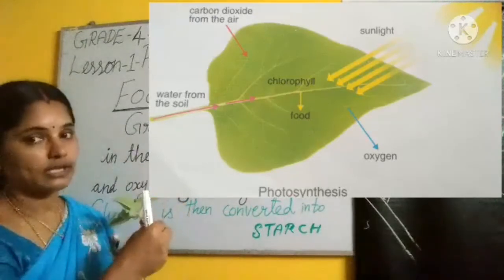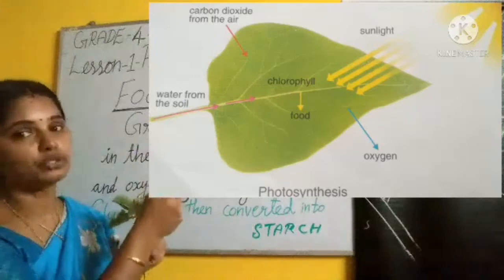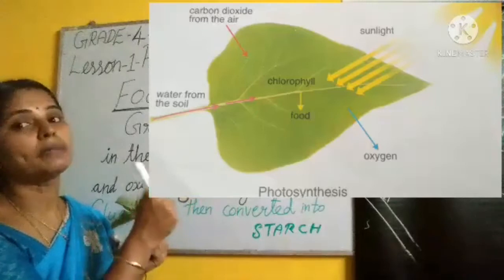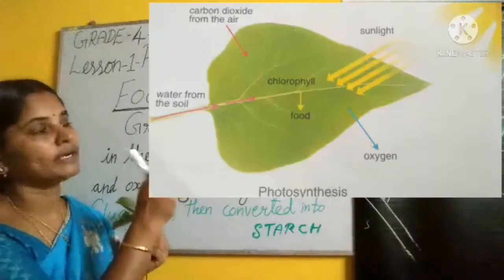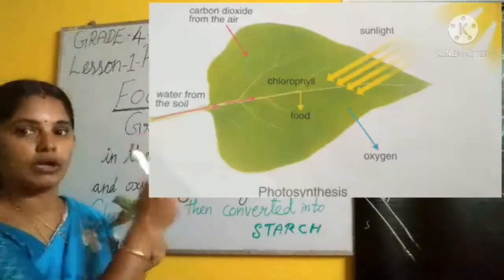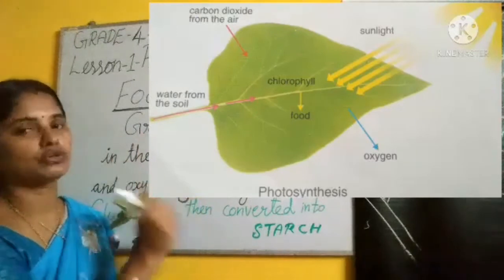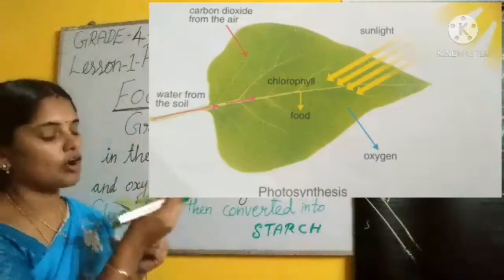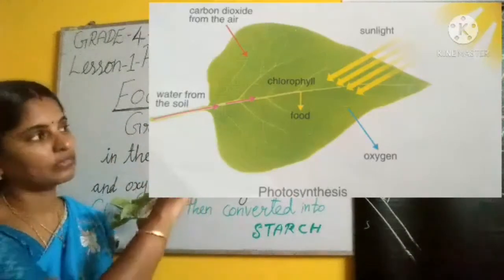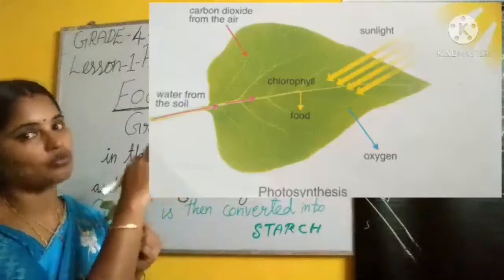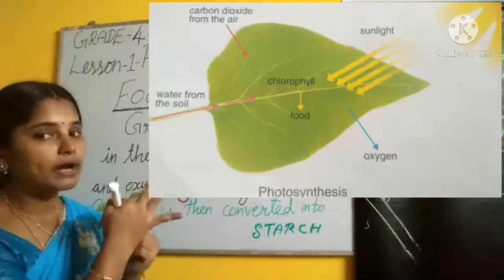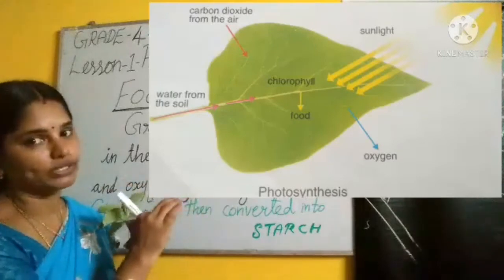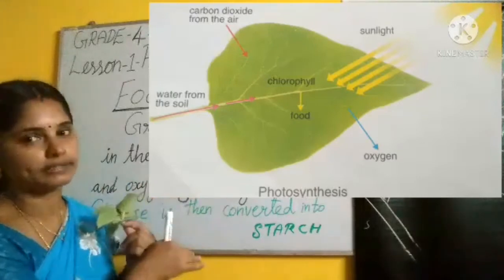Which gas enters through the stomata during the photosynthesis process? Carbon dioxide gas is absorbed. So, with carbon dioxide, sunlight and water, what is prepared in the leaf? Food. Look at the center. Food is prepared in the leaf.